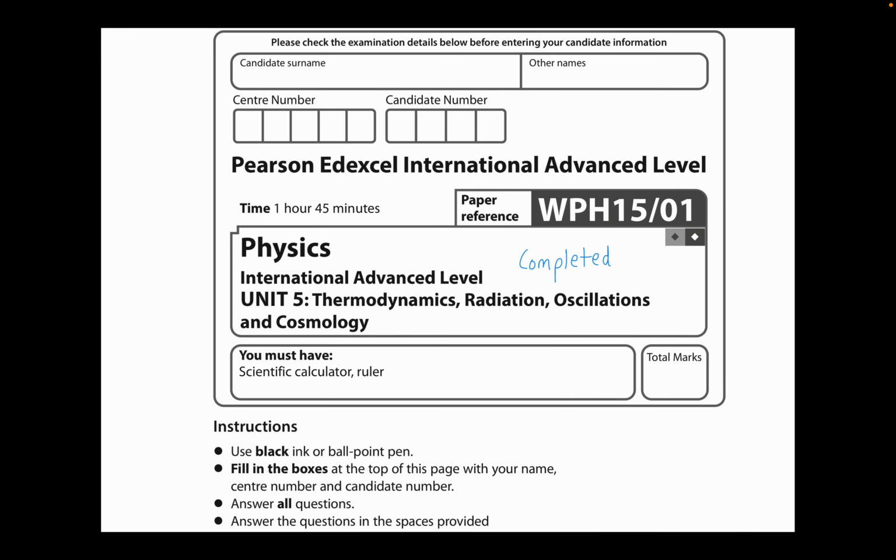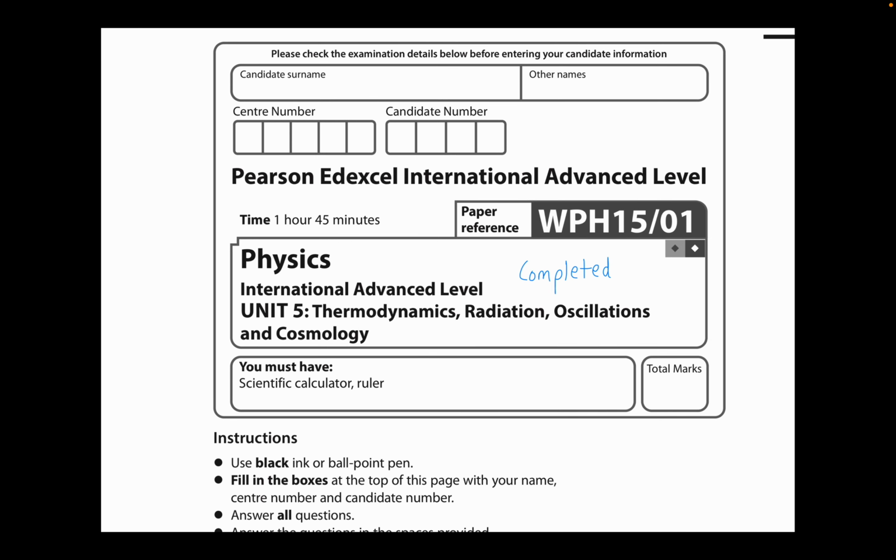Let's start with the paper. This is a Pearson Edexcel International Advanced Level paper. The time for this paper is 1 hour 45 minutes, and it's on the topics of thermodynamics, radiation, oscillation, and cosmology.